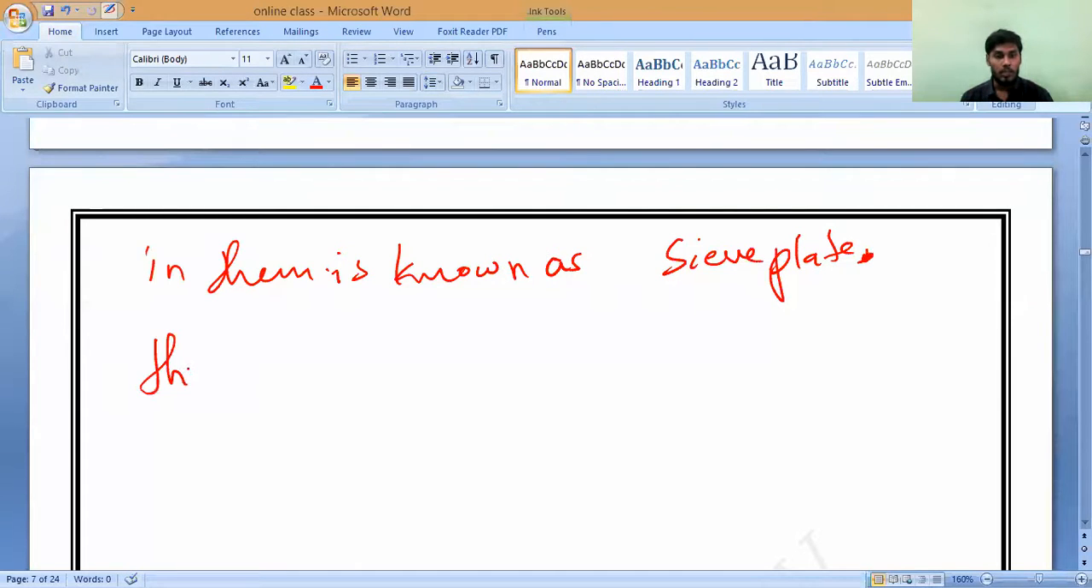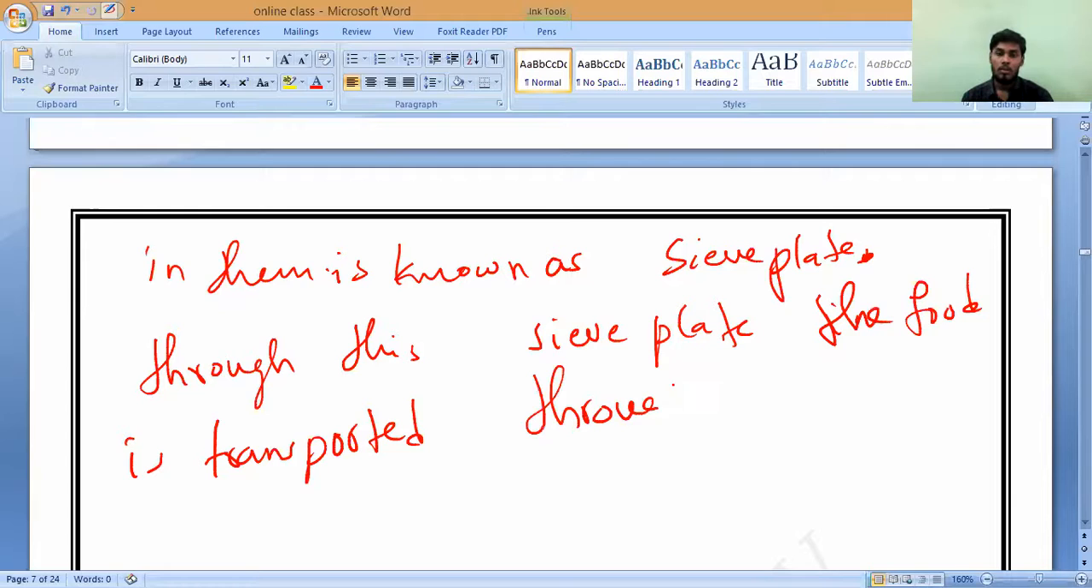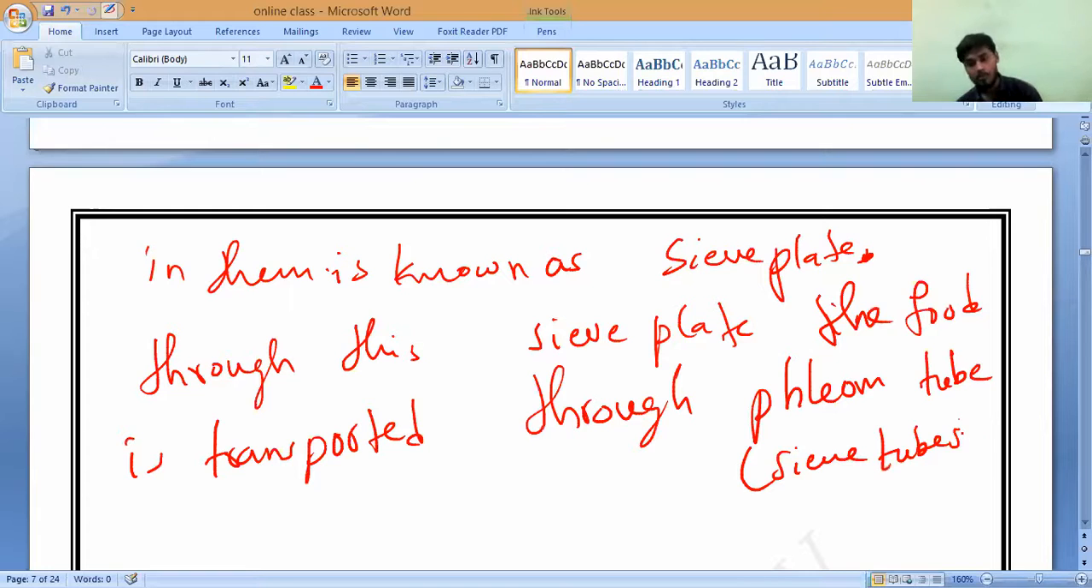Through these sieve plates only, the food is transported through the phloem tube, or else sieve tubes. Please note it down.